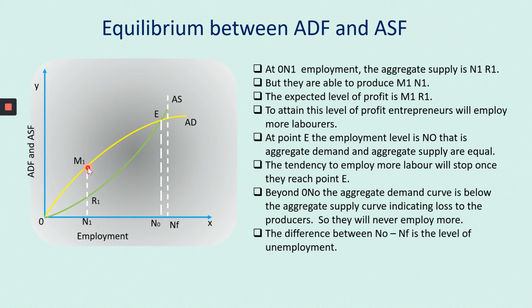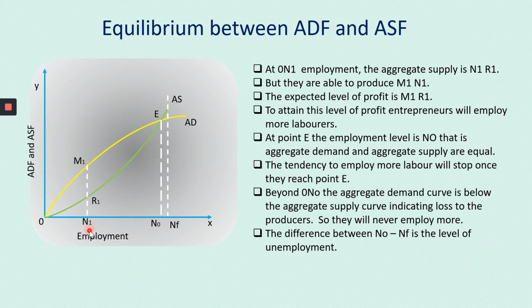So this is called the profit. Are you able to understand, girls? At ON1 level of employment, the supply is N1R1, but they can produce up to N1M1.